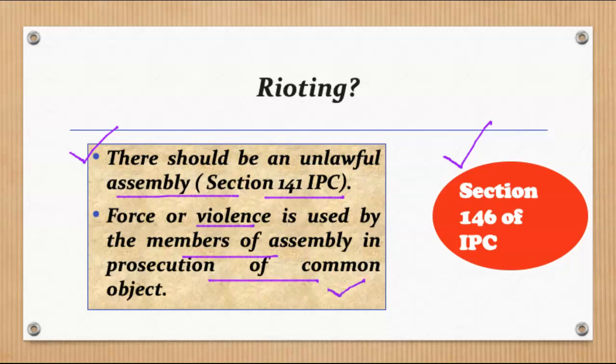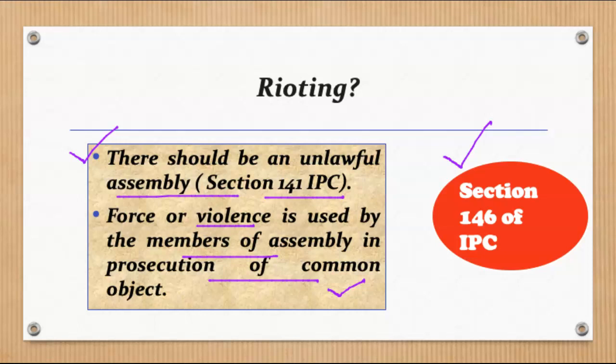So if you haven't watched the previous video, you can go ahead and first watch that, because in that we have clearly defined and understood what the common object is and when a common object becomes unlawful and when the assembly becomes an unlawful assembly under section 141. So I hope the 2 criteria of rioting defined under section 146 of IPC are absolutely clear.